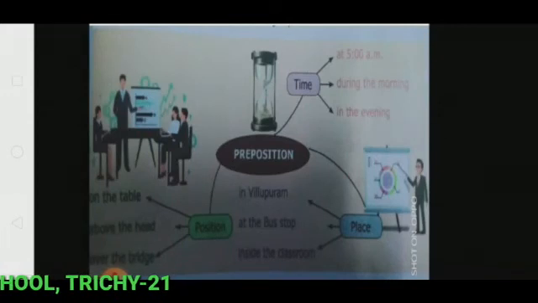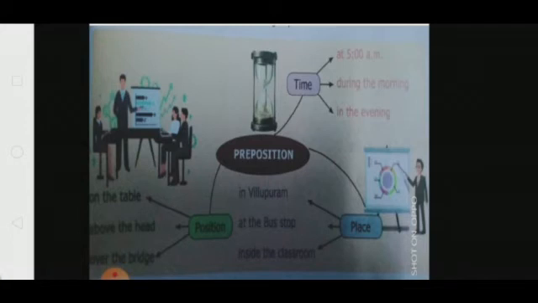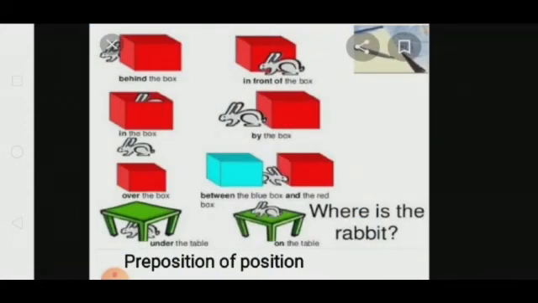Prepositions can be classified into three groups. See the picture. What are they? Time, place, position. That is, preposition of time, preposition of place and preposition of position. First we see preposition of position.